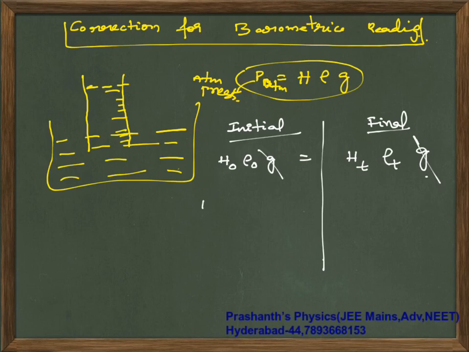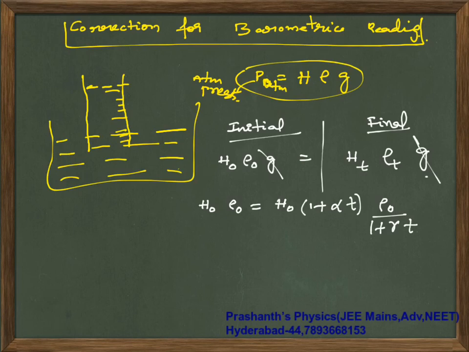Height at temperature T is H naught times 1 plus alpha T, and rho at T is rho naught times 1 plus gamma T. This is the density of mercury, Hg.